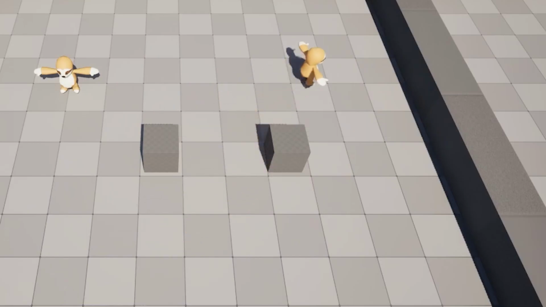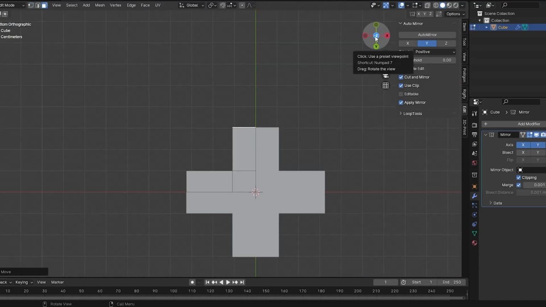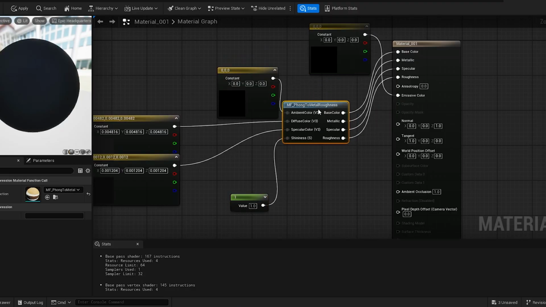At this point, I went ahead and modeled my X's and O's in Blender just to get them in the scene. And it was at this point that I realized that I really do not understand UE5's material workspace.